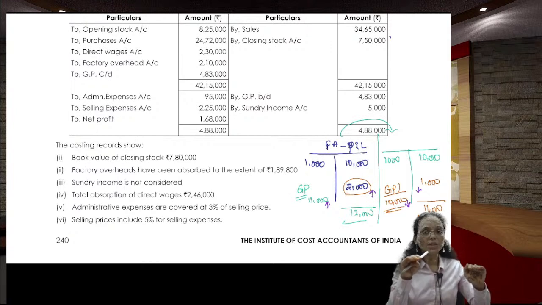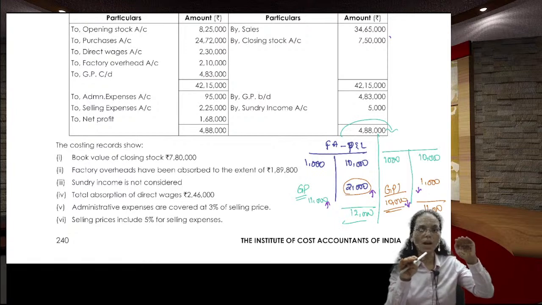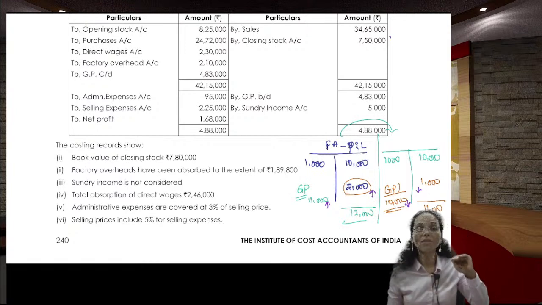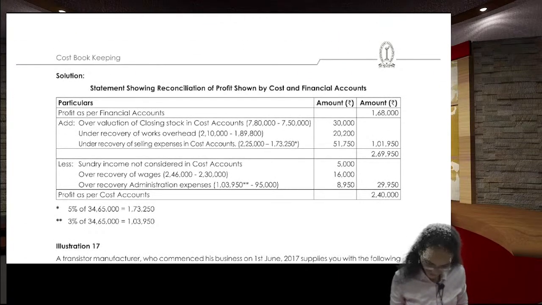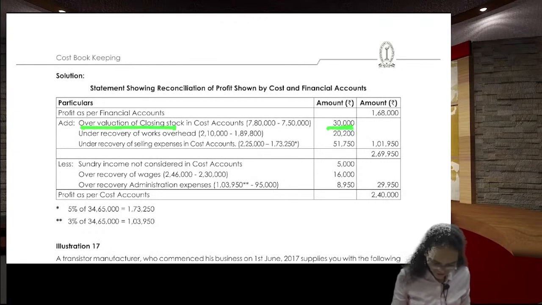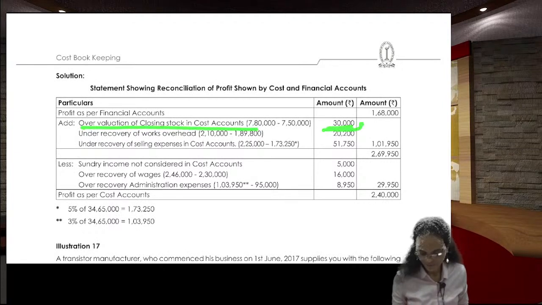So what you need to do? You cannot touch the cost one. You need to add back in the financial one. What is the amount? The difference between these two, that is 30,000. Overvaluation of the closing stock in the cost accounts.